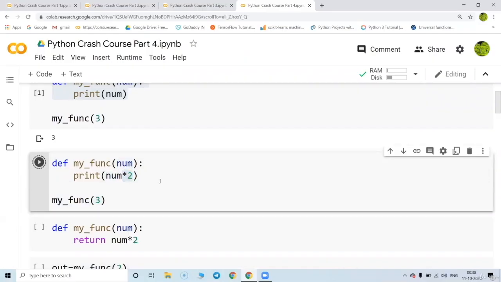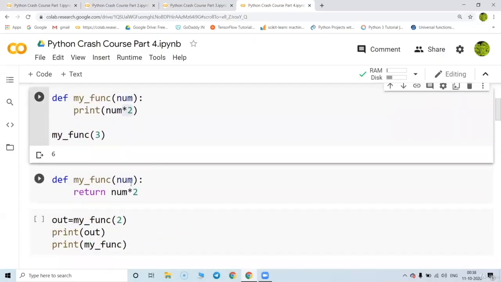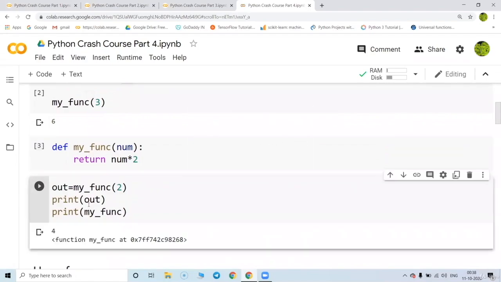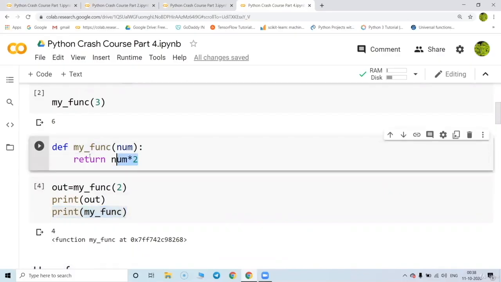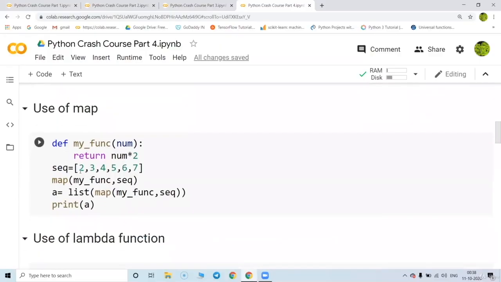Sometimes you will not have the print statement inside the function. So the function does the processing and just returns the value. So this is one kind of function which takes the value from us, multiplies with 2 and just returns it. The print statement is not part of the function in this case. Great.